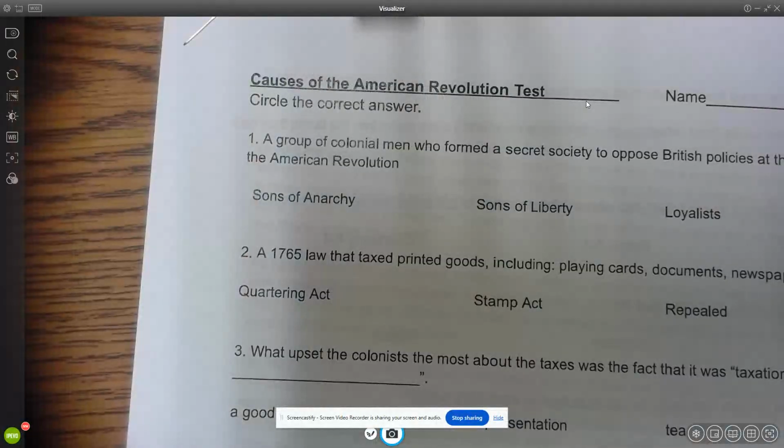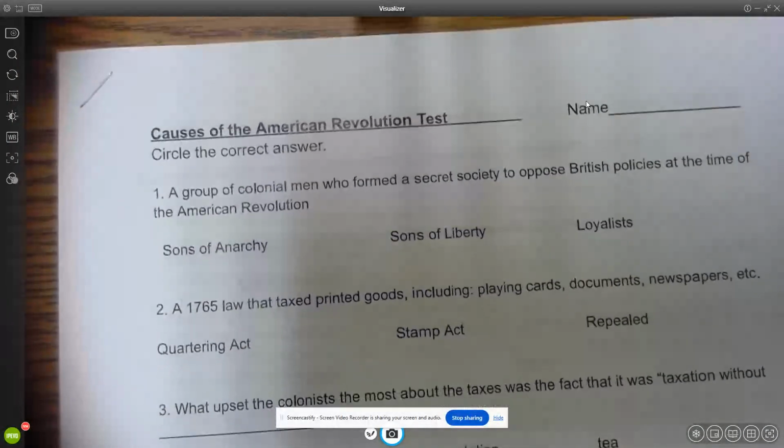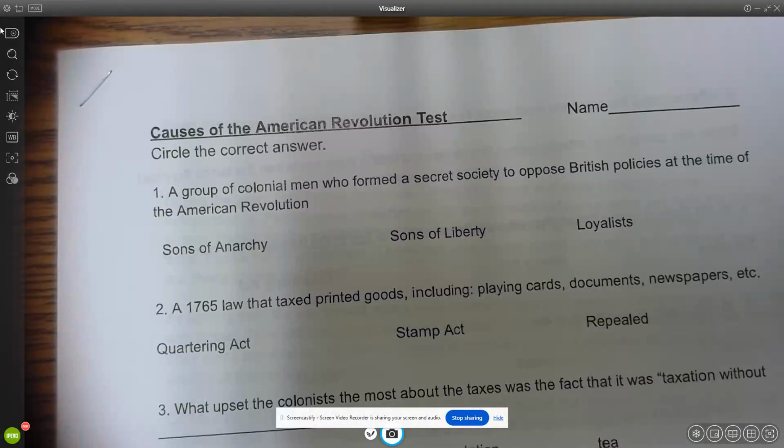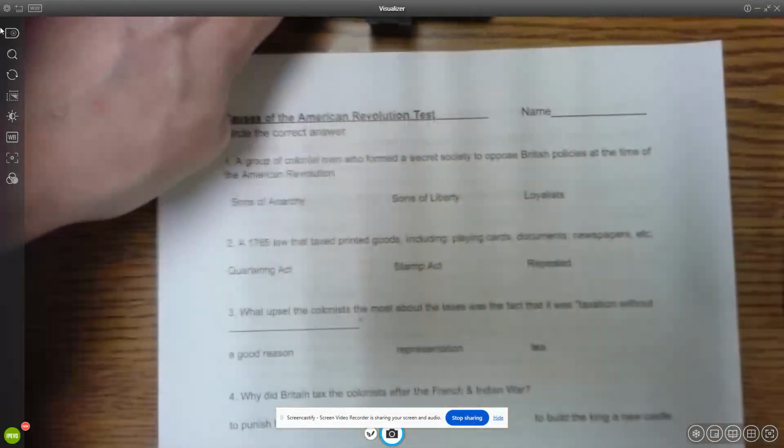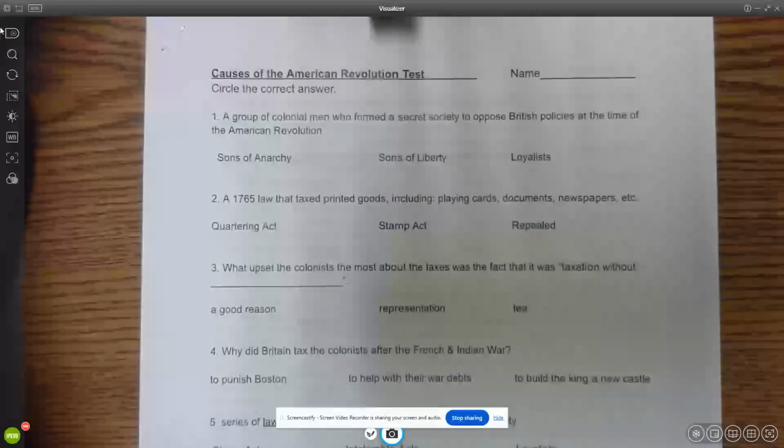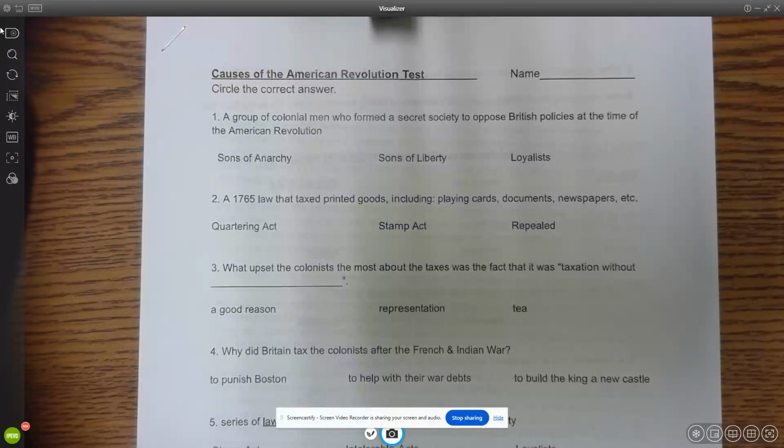All right, this is the read aloud of the Social Studies test, Causes of the American Revolution. So just follow along. You will circle the correct answer on the multiple choice. Number 1, a group of colonial men who formed a secret society to oppose British policies at the time of the American Revolution. Was that the Sons of Anarchy, the Sons of Liberty, or Loyalists?